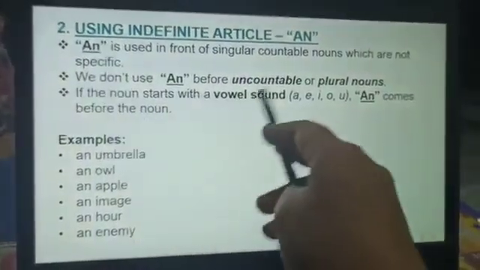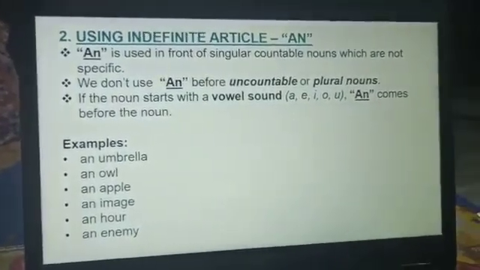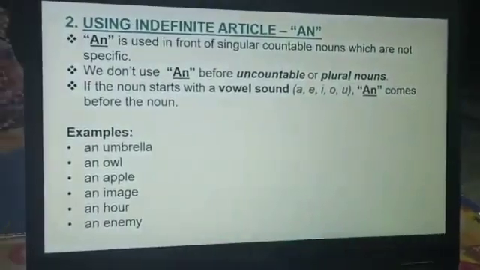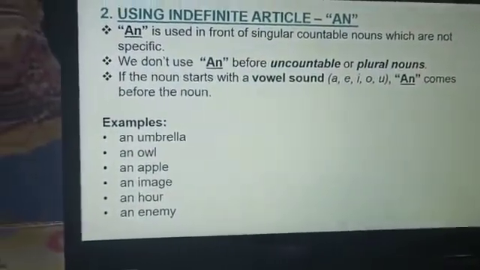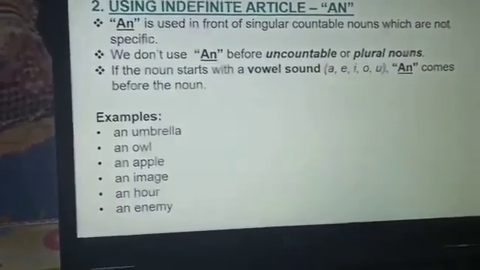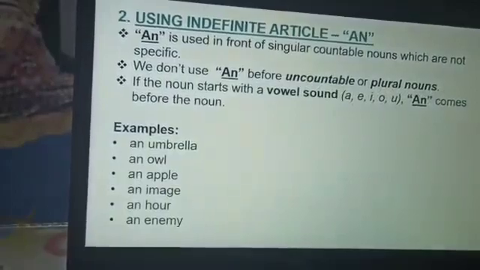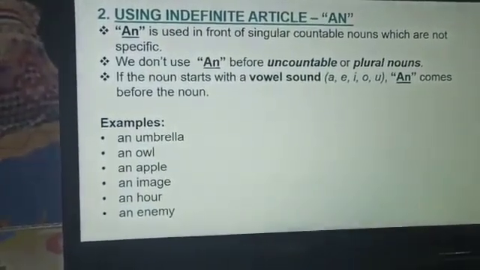Now see the next one. We are using the indefinite article an. An is also used in front of singular countable nouns which are not specific, the same as a. We don't use an before uncountable or plural nouns, just like a.